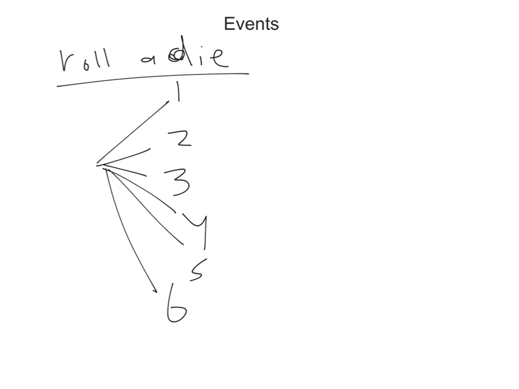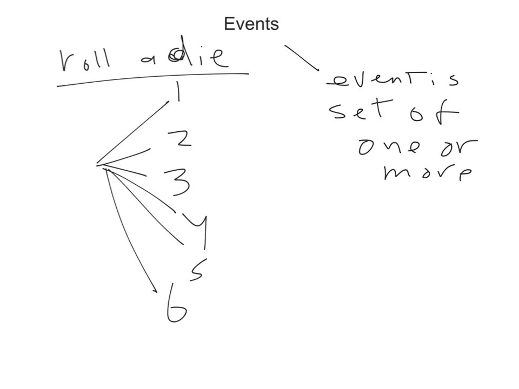An event basically is a collection of outcomes. So that's what an event is. What does an event mean? An event is a set of one or more outcomes. Of course, if it is just one outcome, it's a simple event. But if it is more than one outcome, then it's going to be a compound event.